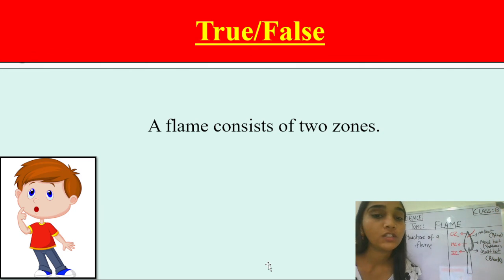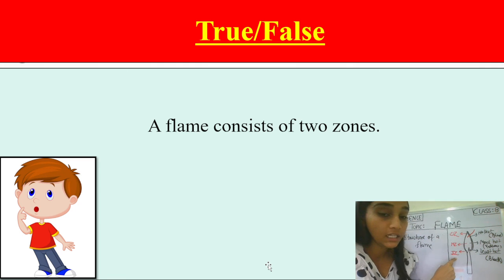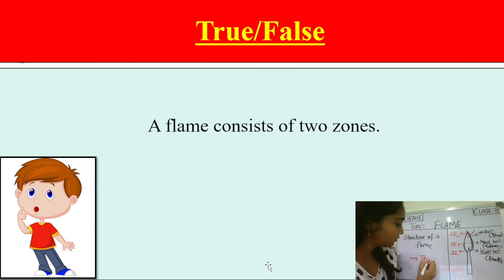And yes, students, now it's question time for you. True or false? A flame consists of two zones. Is it true or false? Yes, this is a false statement. And why, students? Because it consists of three zones: the outermost zone, the middle zone, and the innermost zone. So basically, a candle flame has three zones.